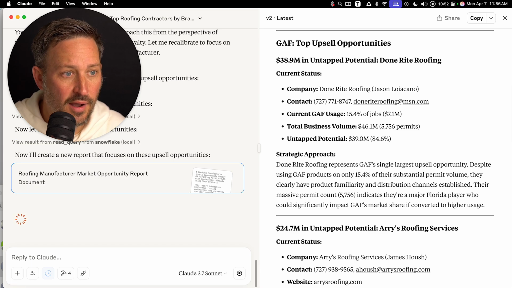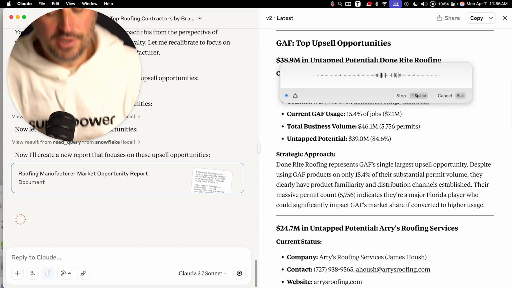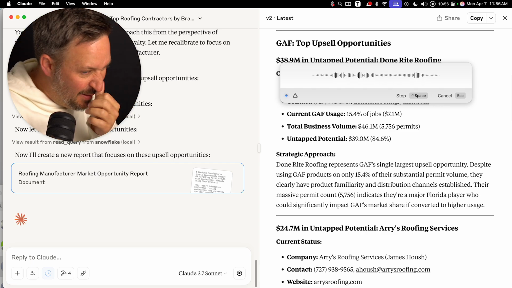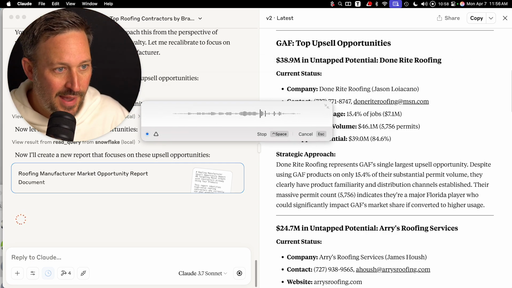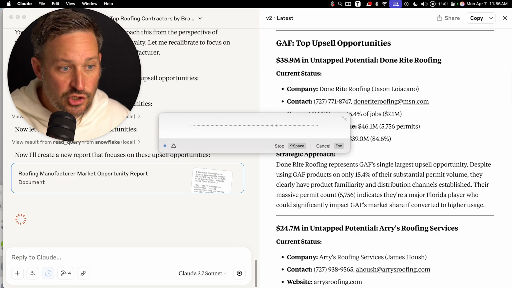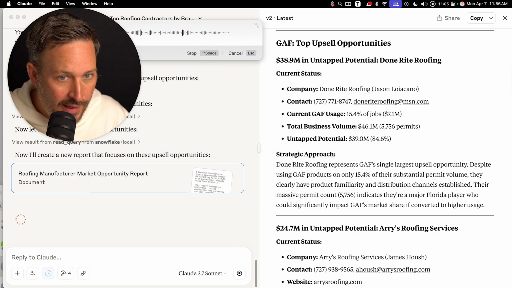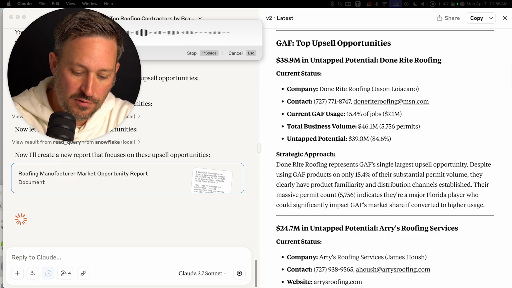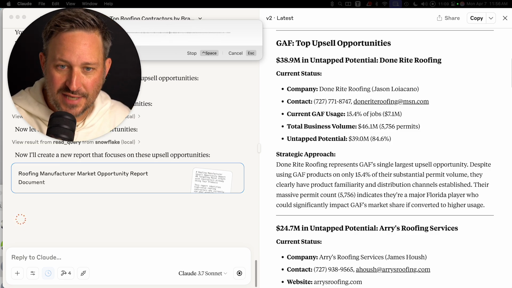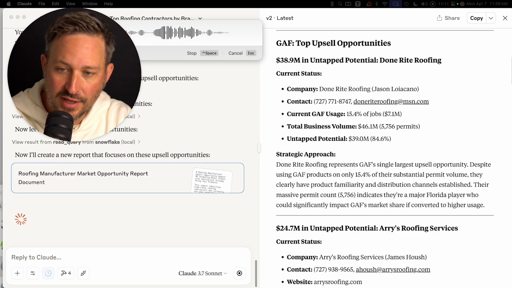Okay, great. Now what I want you to do is blend this all and actually send a message, not send a message, but structure a message to GAF. And what I'm going to do is give you a good template for another type of message that I have sent.